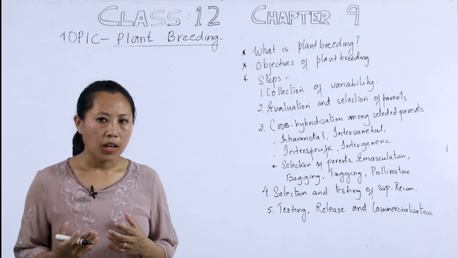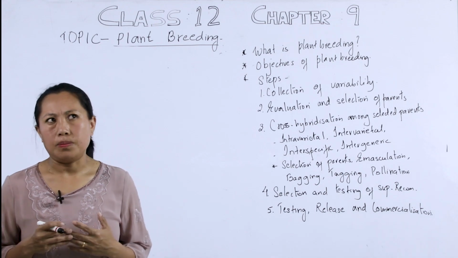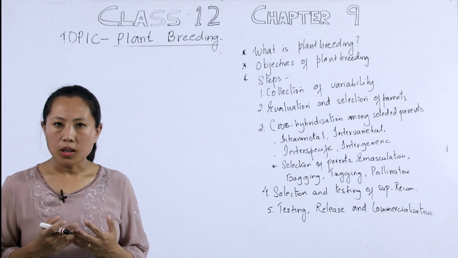Through plant breeding techniques, several high yielding varieties of crops and disease resistant varieties of crops have been developed.